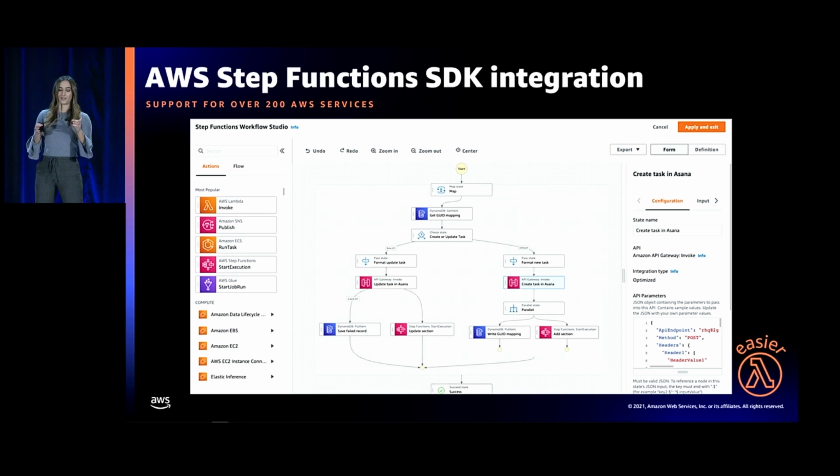But now, with these 200 AWS services and 9,000 APIs, you can integrate your state machines with virtually any serverless service and other services that aren't serverless. And it just makes it easier to orchestrate your workflow.